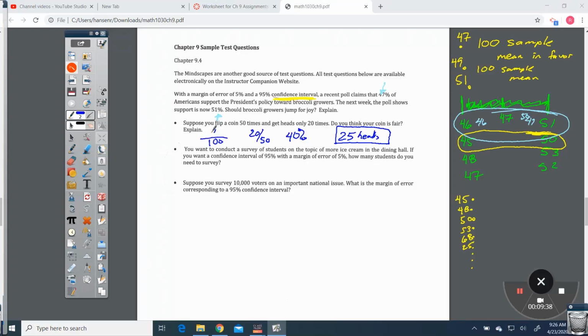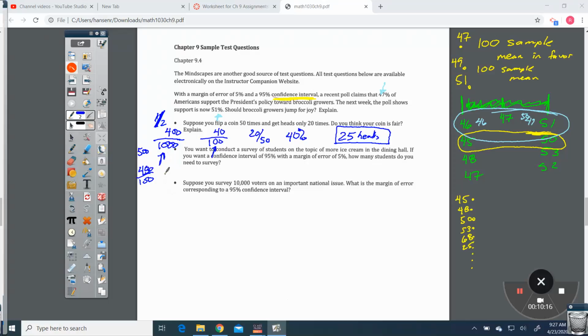Now, if I were to do this 100 times and I only get 40 heads, then I'd start to probably think it's a little bit more. And if I do it 1,000 times and I only get 400, then I definitely know something's off. Because as my number gets bigger on the bottom, we should get closer and closer to the expected probability. So out of 1,000, I should be right around 500. I could be above or below. I could even be 480 out of 1,000. That's still 48% of the time. That's not very far off.